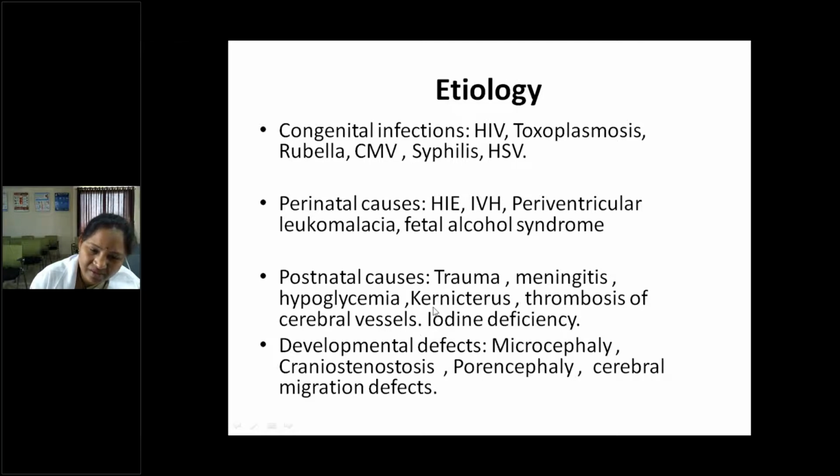Thrombosis of cerebral vessels may be due to dehydration, hyperviscosity, or deficiency of anticoagulants like protein S and protein C deficiencies, which can lead to thrombosis of cerebral vessels. Iodine deficiency postnatally, in iodine deficient areas, can lead to goiter and cretinism. So it can be prevented with iodine supplementation.